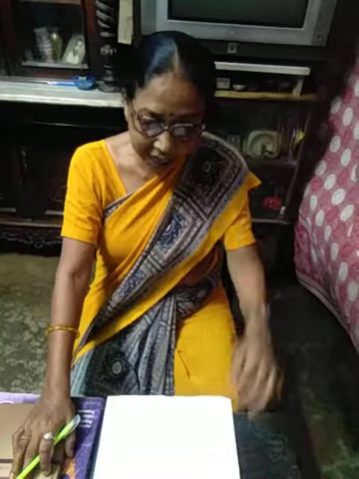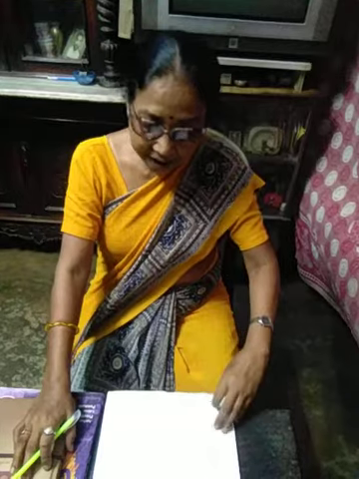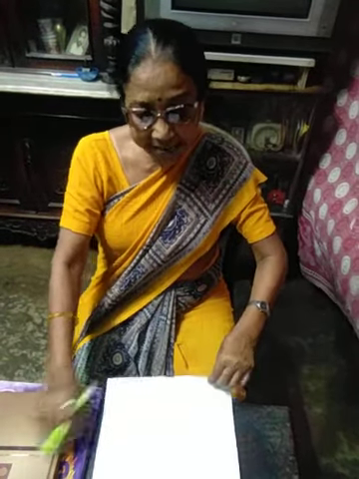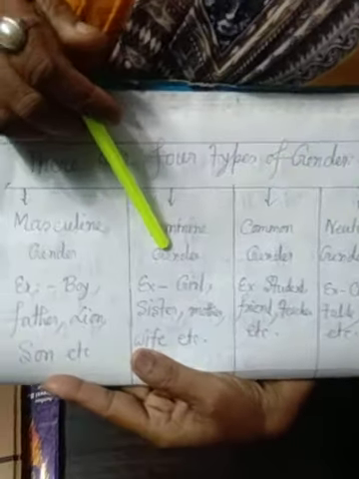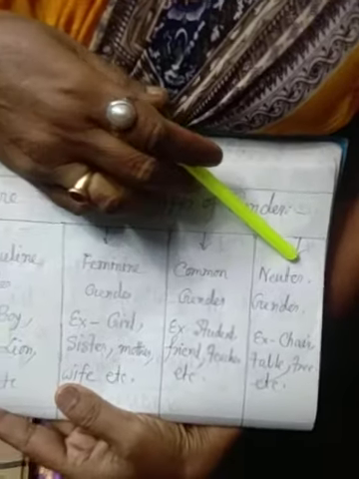Male: father, boy, uncle, grandfather. These are male. Female: mother, sister, daughter, etc. So, this is gender. There are four types of gender: masculine gender, feminine gender, common gender, neuter gender.